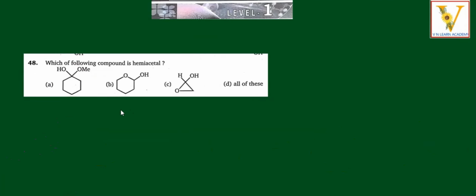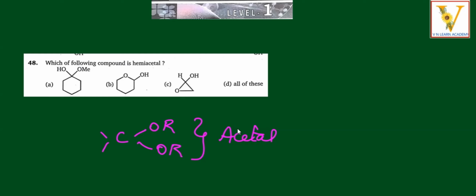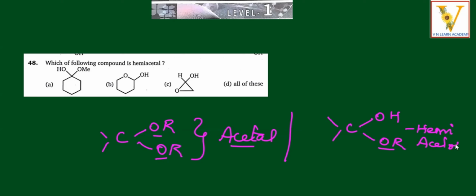Which one is hemiacetal? See, again repeating the same concept, a different question. See, acetal: the carbonyl carbon is attached with OR and here OR. So these two linkages attach to the geminal carbon. This is acetal. Hemiacetal means the same carbonyl carbon has one hydroxyl group and one ether group. So two ether linkages are there in acetal, and only one ether linkage is there in hemiacetal. I hope you got the clarity.